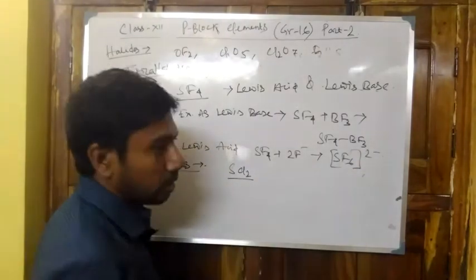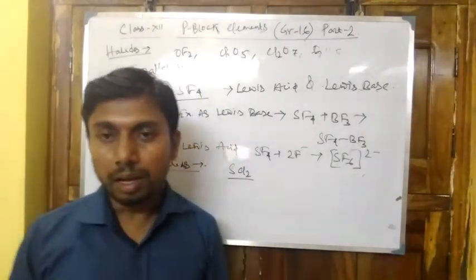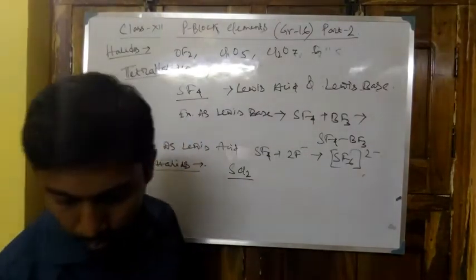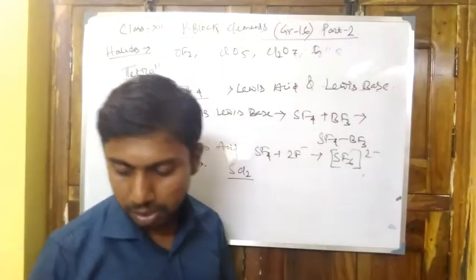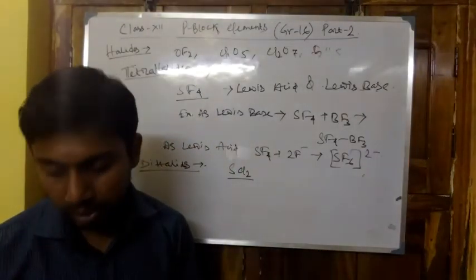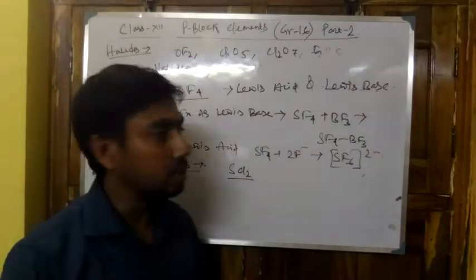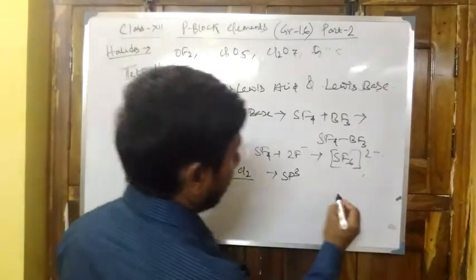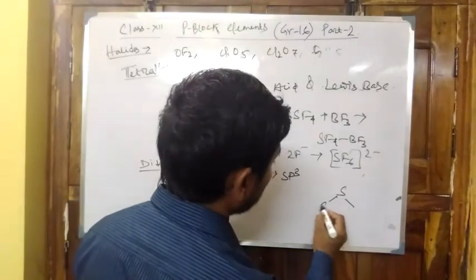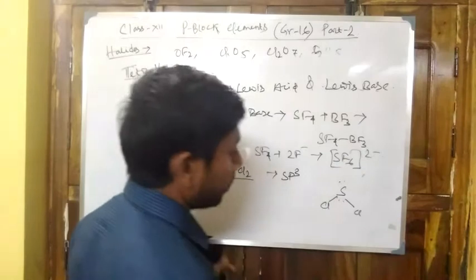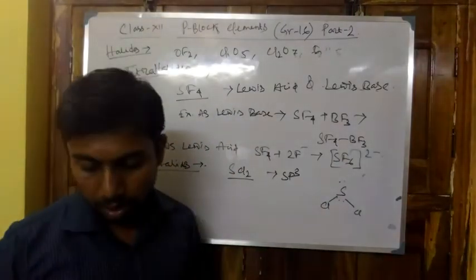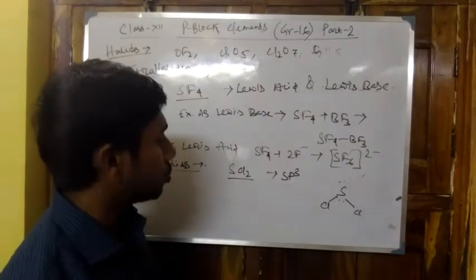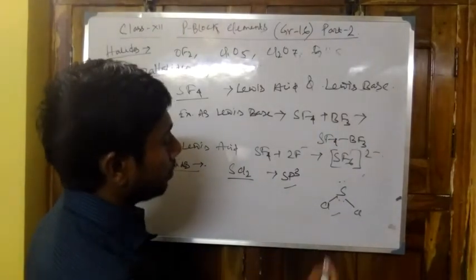Why is this stable? It is sp3 hybridized, and the shape is bent, having two lone pairs. So sulfur forms SCl2, sp3 hybridized, with a bent shape.